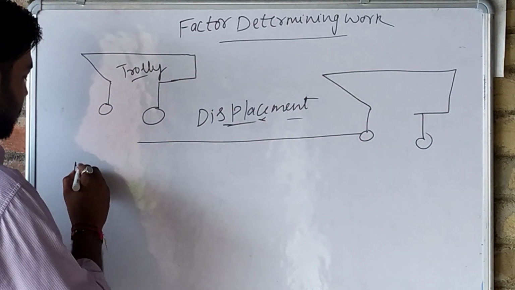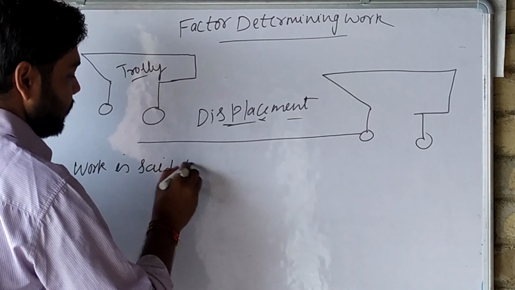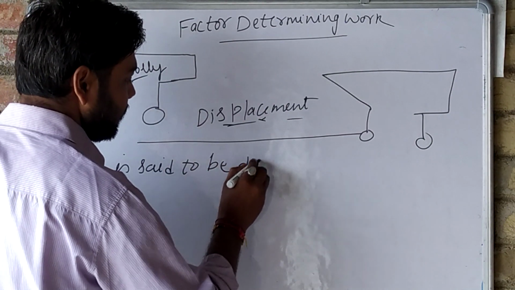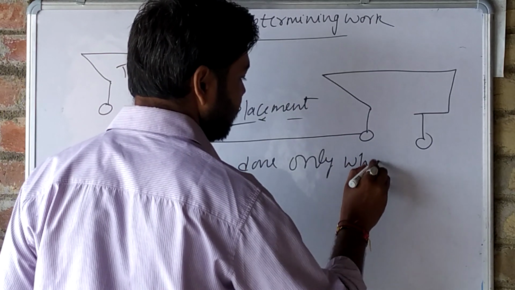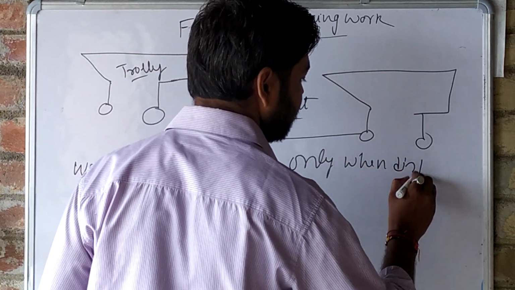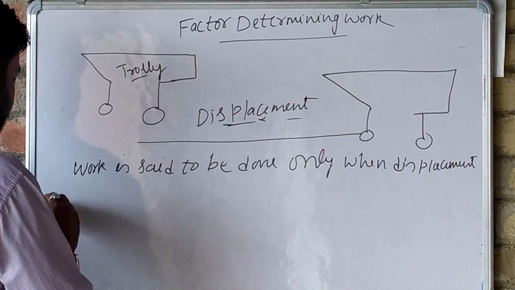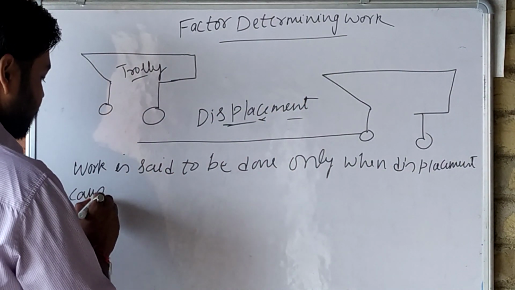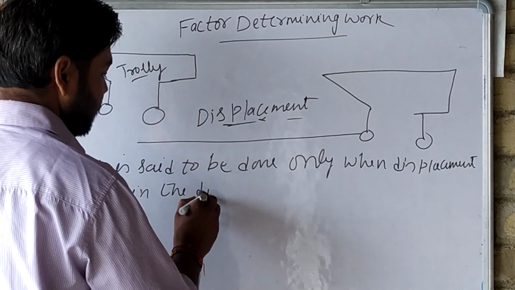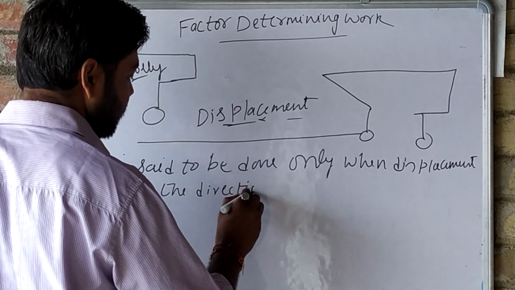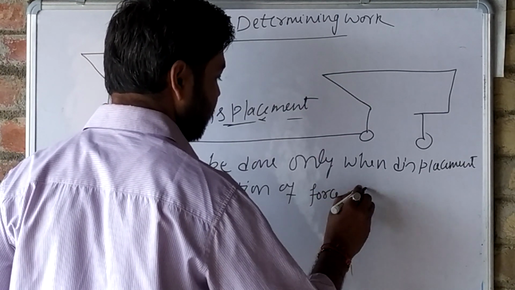Work is said to be done only when displacement is caused in the direction of force applied.